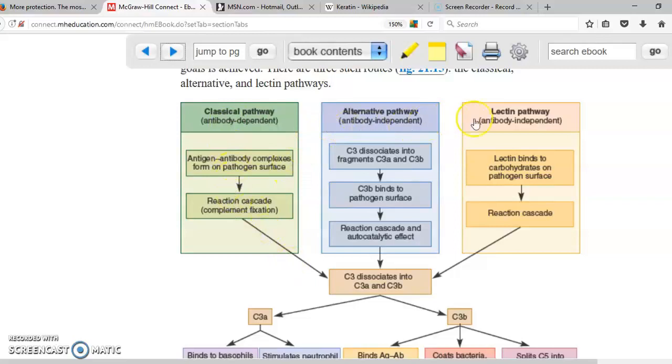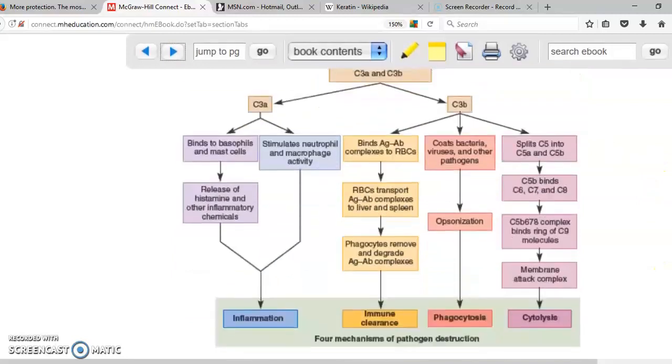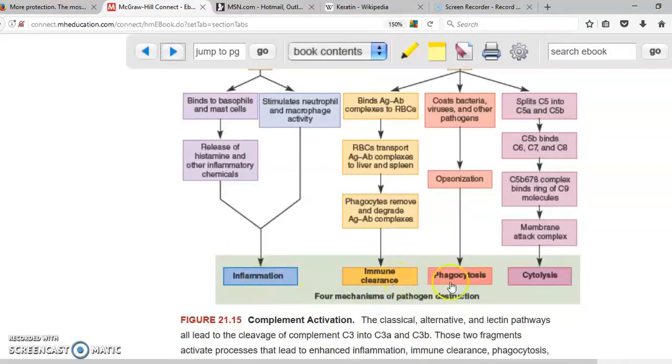And then the next one is lectin. Lectin is a protein that is going to attach to carbohydrates that the microorganisms have in the cell membrane. And once it attaches to the carbohydrates in the cell membrane, then it's going to initiate the pathway. These three different ways to activate it basically are going to have the same result. The C3 protein is going to be transformed into C3a and C3b by these three ways. And the result of that is going to be inflammation, immune clearance, phagocytosis, and cytolysis.